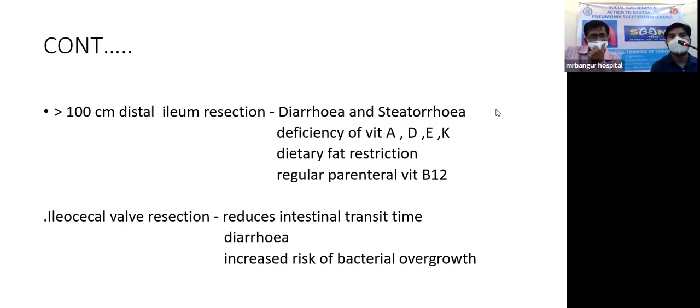On ileocecal valve resection, there is reduced intestinal transit time. There could be diarrhea, leading to an increased risk of bacterial overgrowth.